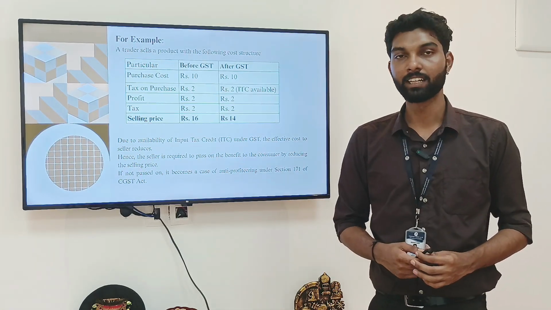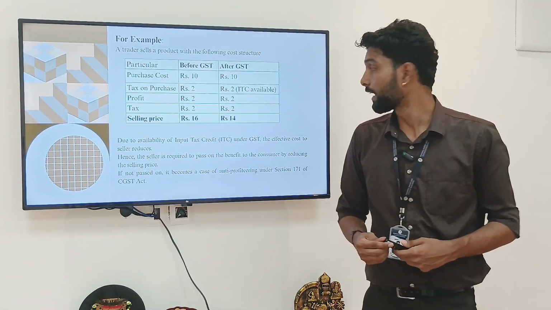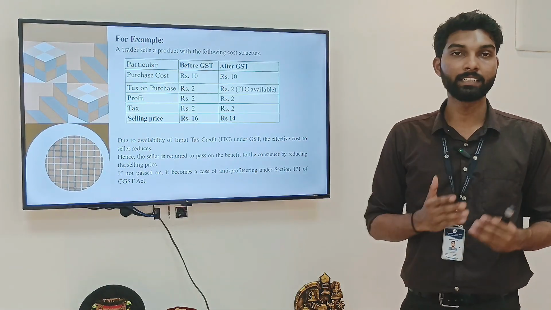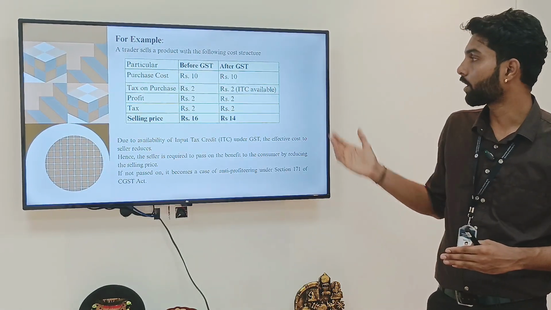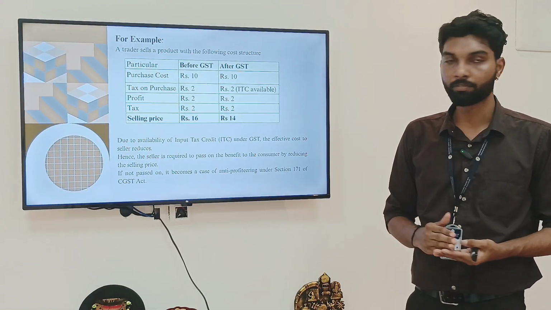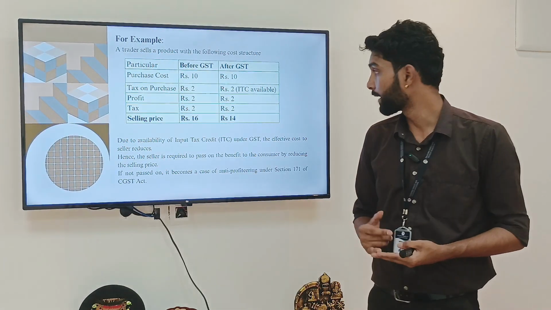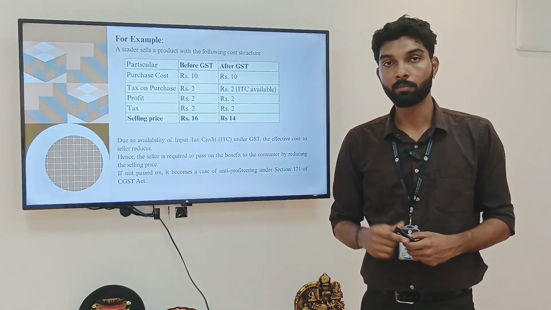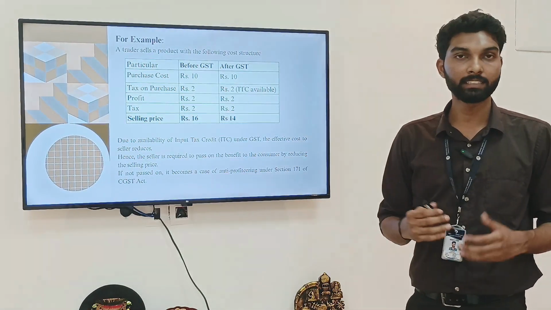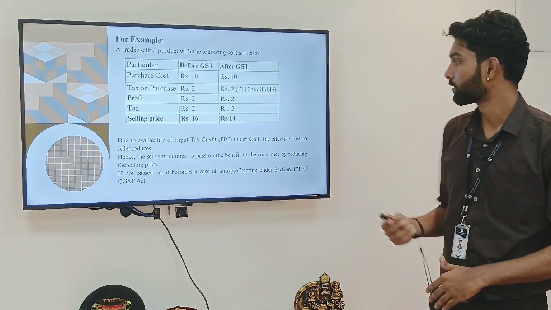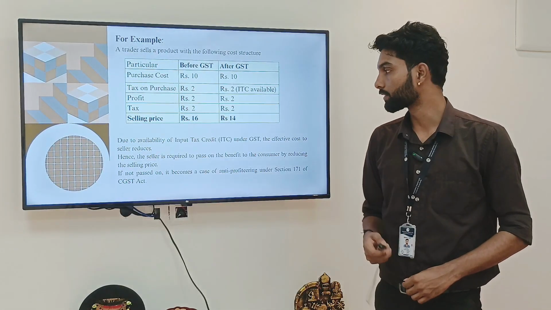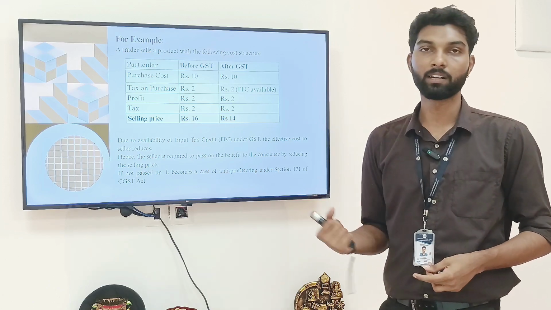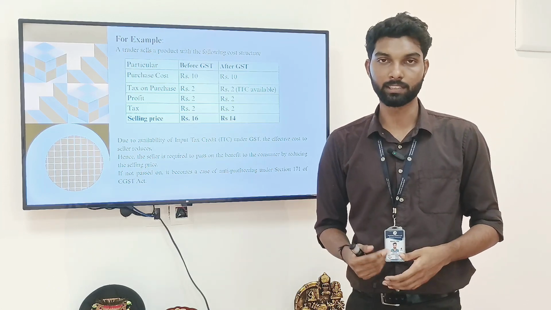After GST, he used to purchase for 10 rupees and had to pay 2 rupees tax on it. For this 2 rupees he will get ITC. On that you add 2 rupees profit, and while selling you have to pay tax of 2 rupees. Now the selling price won't come to 16 rupees because he will get 2 rupees as ITC. So now the cost will be 14 rupees. If he sells at 16 rupees instead of 14 rupees, he will come under section 171 of the CGST Act.